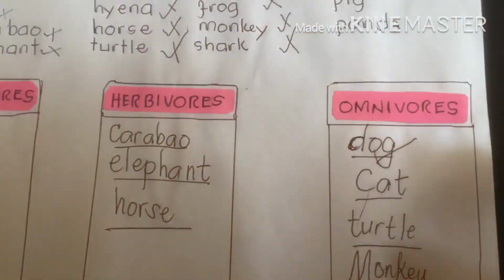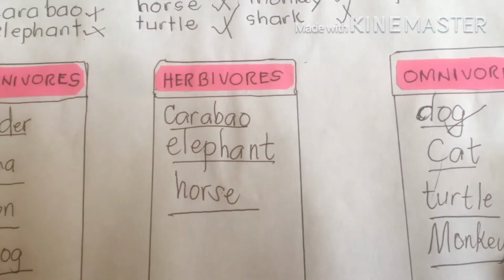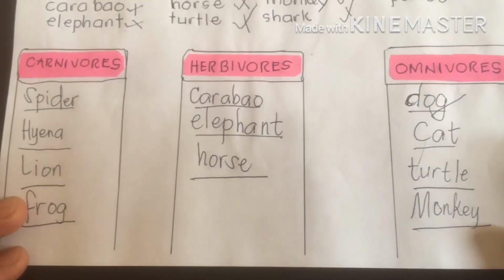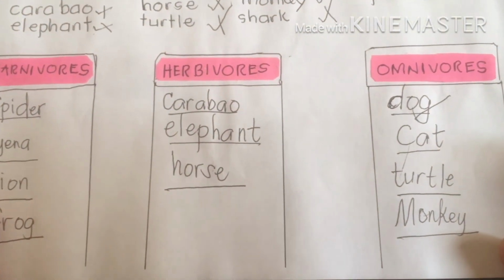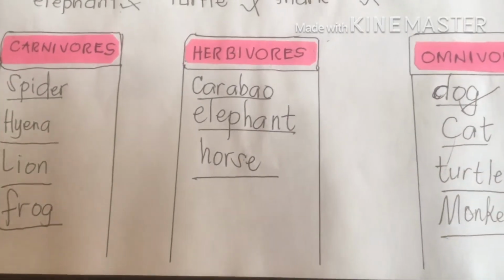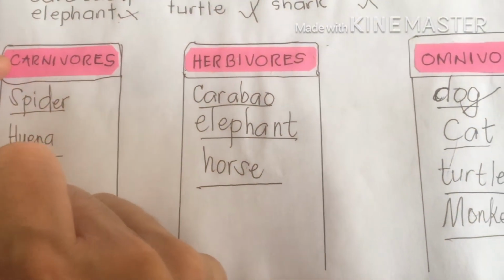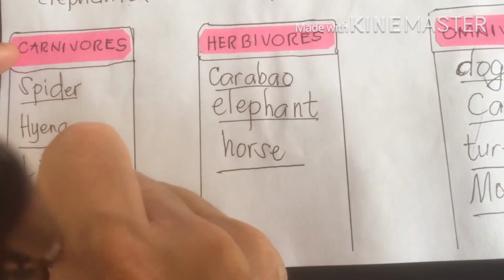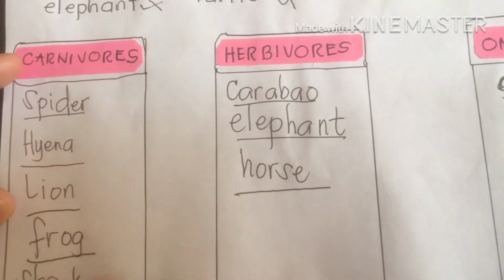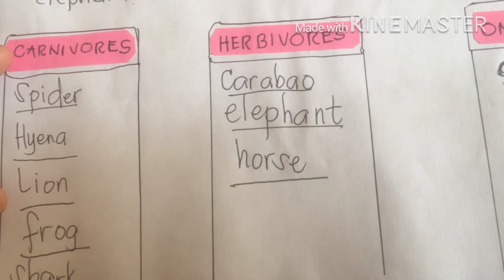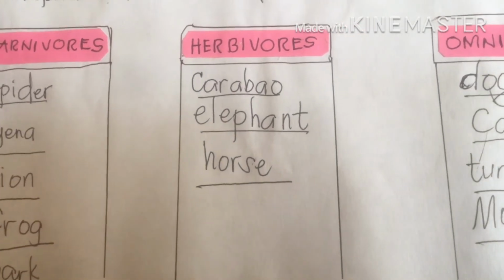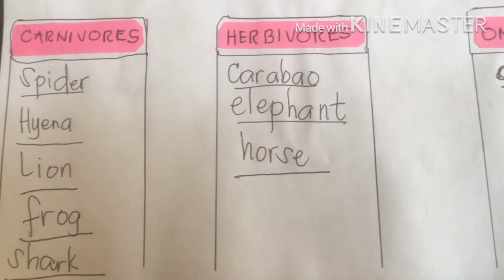Next, shark. Sharks are the dangerous ones. So where do they belong? Carnivores, herbivores, or omnivores? Shark is carnivores. Remember, they eat flesh.